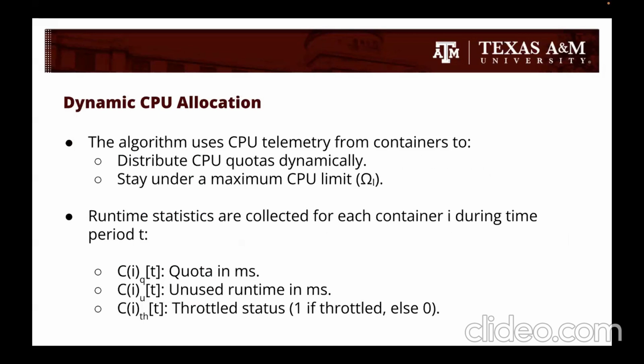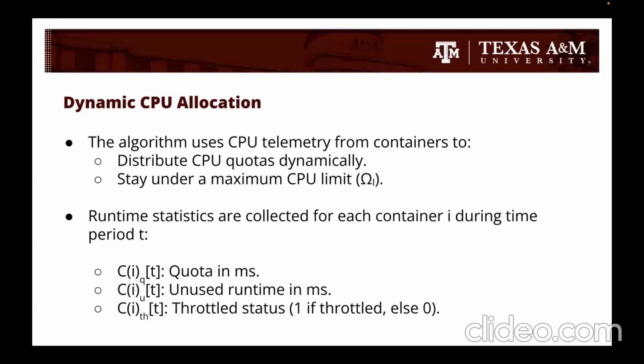Now let's try to understand how the resource allocator makes a choice on updating the resources. For dynamic CPU allocation, the algorithm behind this component uses real-time CPU telemetry from containers, and then it ensures that the system stays within a maximum CPU limit, which is denoted here by omega L. By continuously monitoring and adjusting based on container performance, this approach optimizes resource usage. So here's how it works.